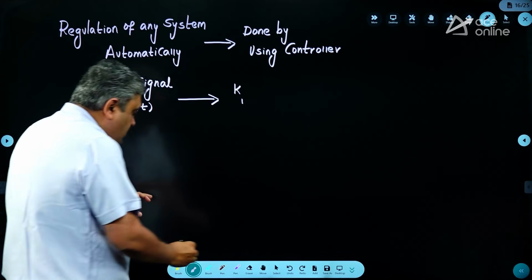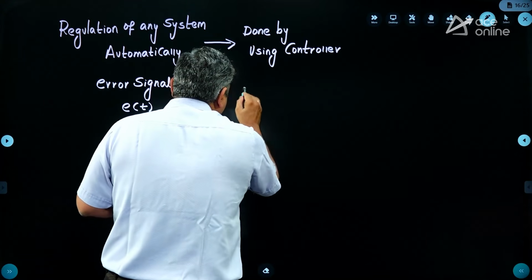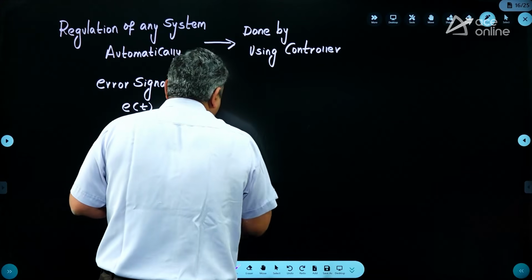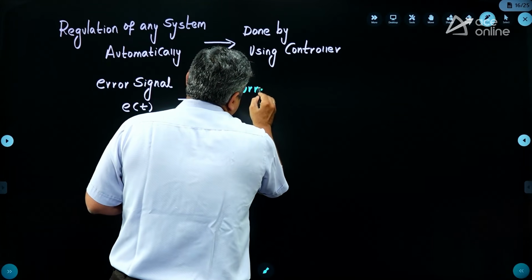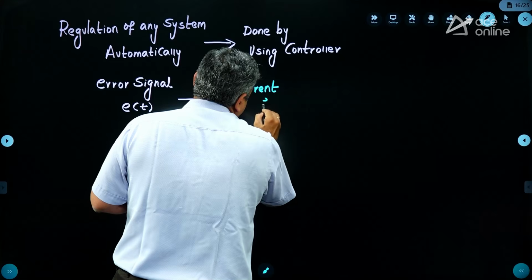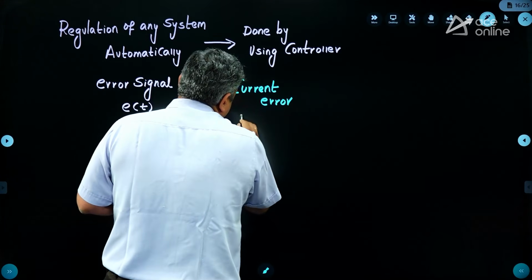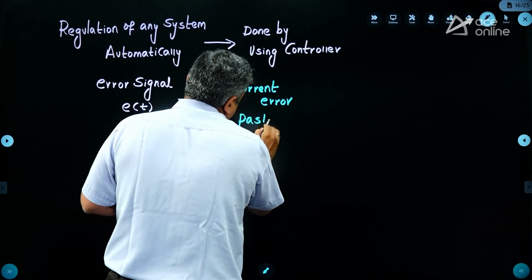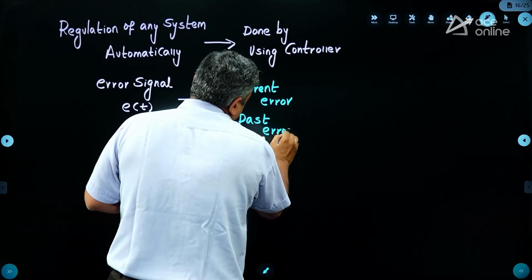That means when you are dealing with the current stage, current activity or current error, past error, and future errors.